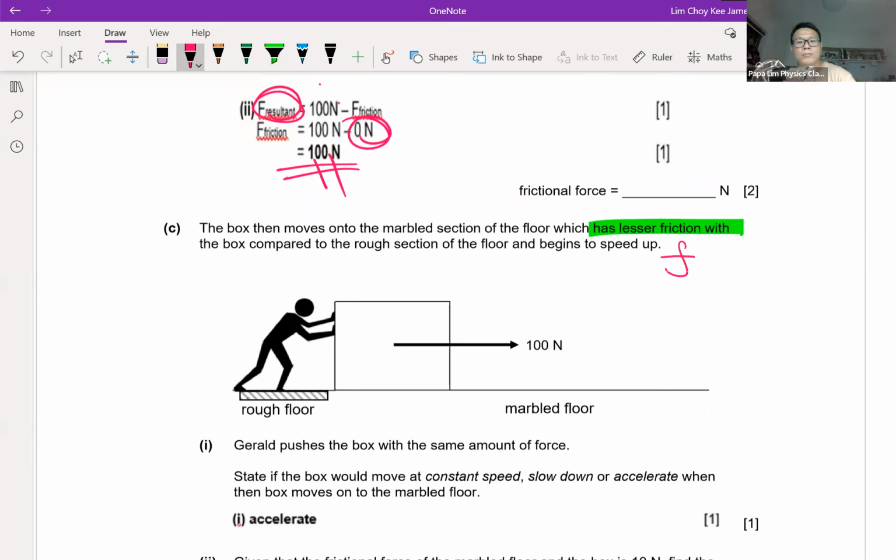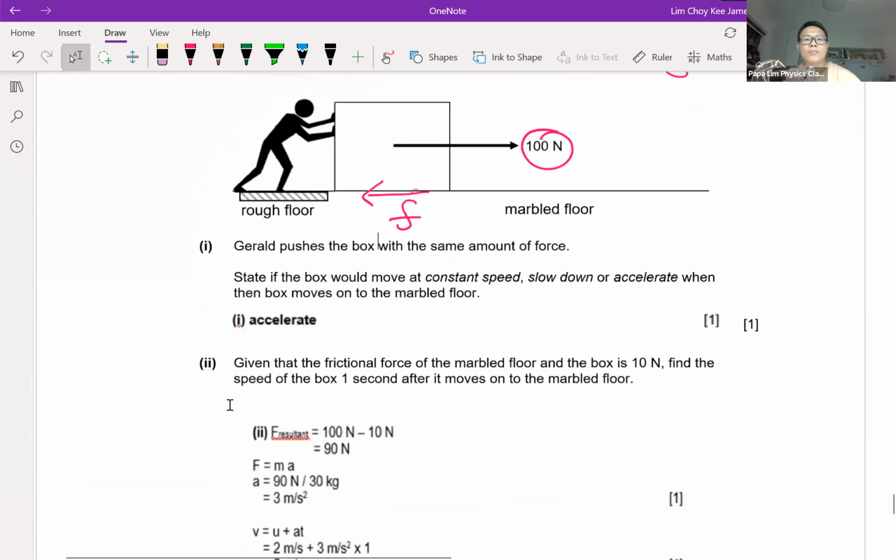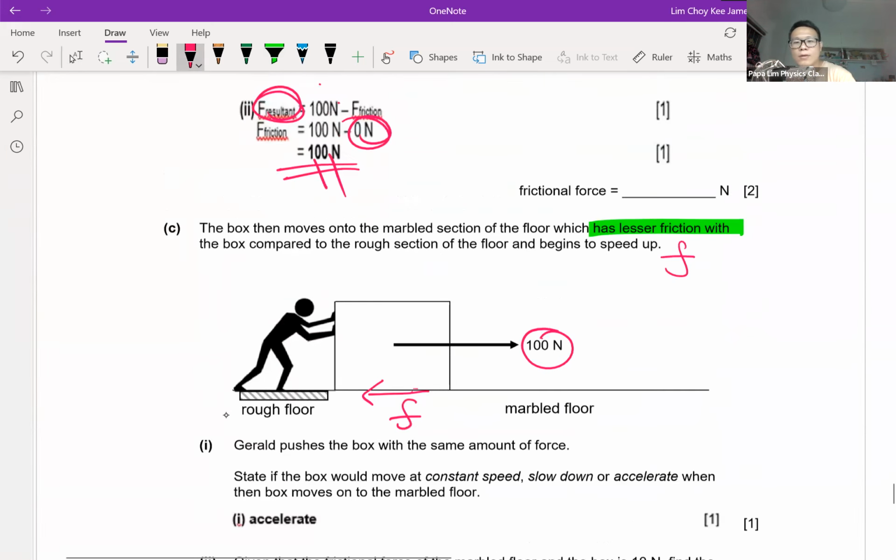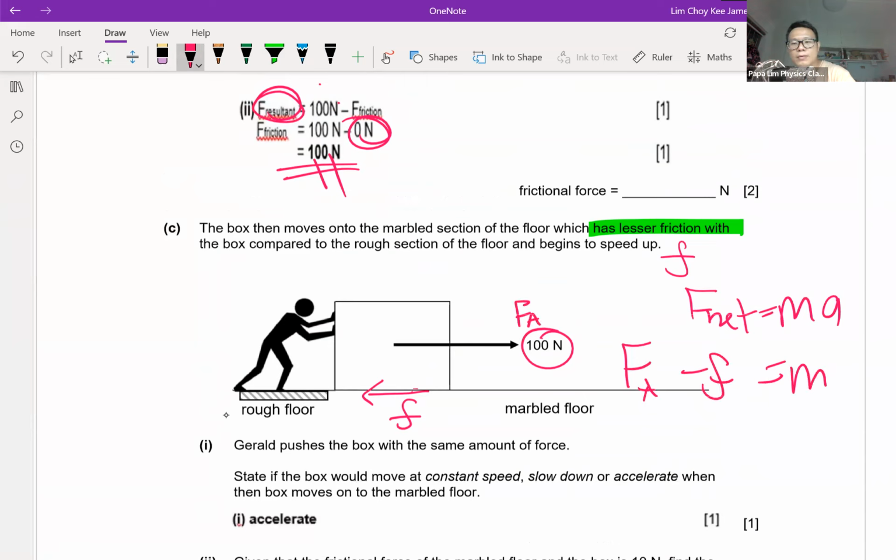I'm still being pushed by the same force, and because there's friction, there will still be friction here. Now, if I do F net equal to ma, forward force, this is the applied force, same thing, minus friction equal to ma. Now based on the question, I have a smaller friction.